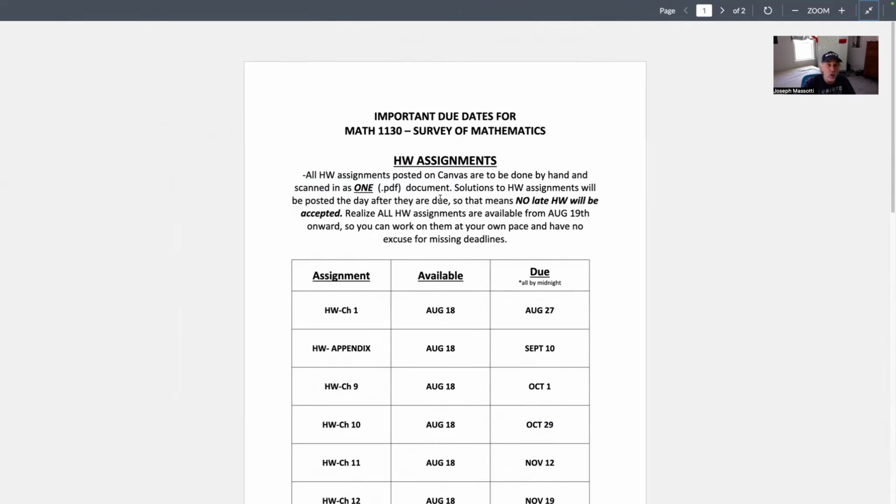If you choose to upload them onto Canvas and you have any problem trying to get it in by the deadline on Thursday nights, which will generally be the deadline for homework, that's on you, because you had the option of handing the homework in class or in person. So please don't come to me and say, I tried to upload the homework, but I couldn't get it. Well, too bad. You could have given it to me in class.